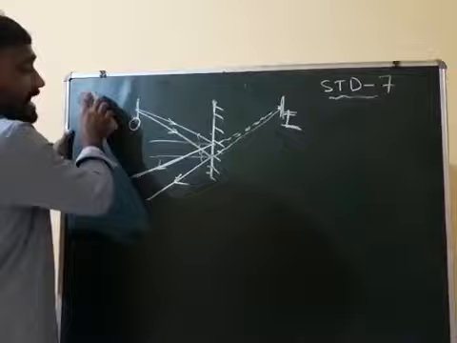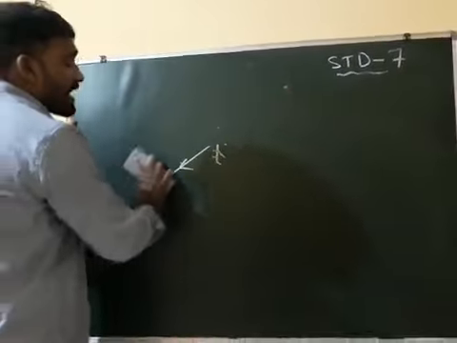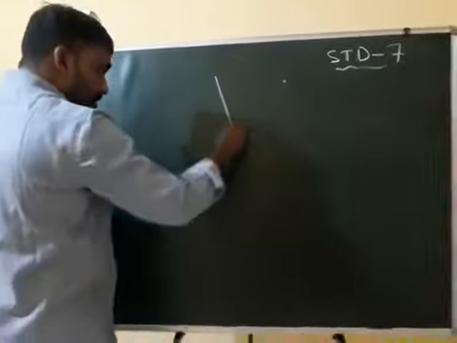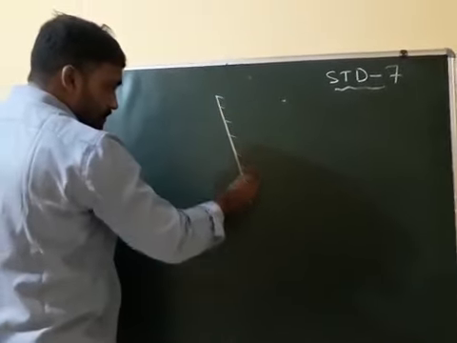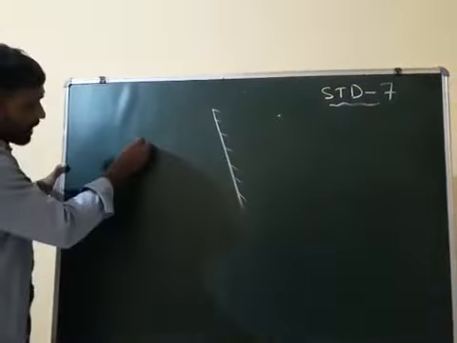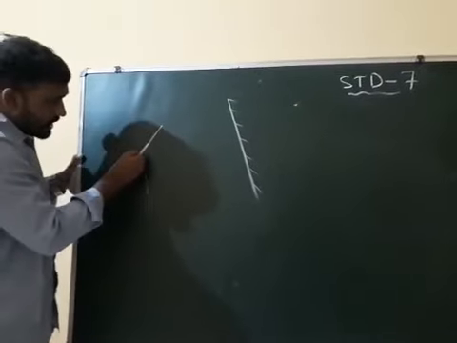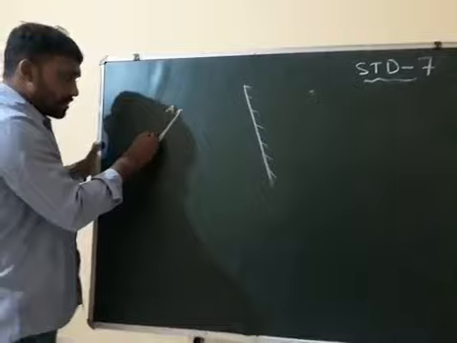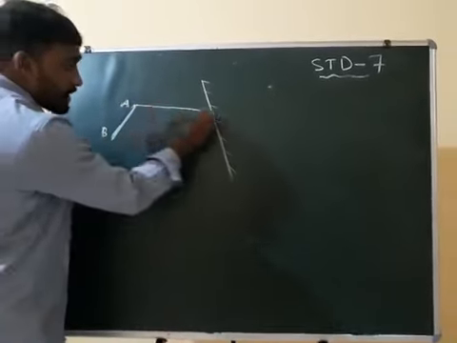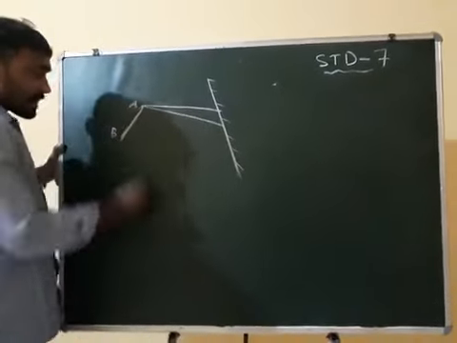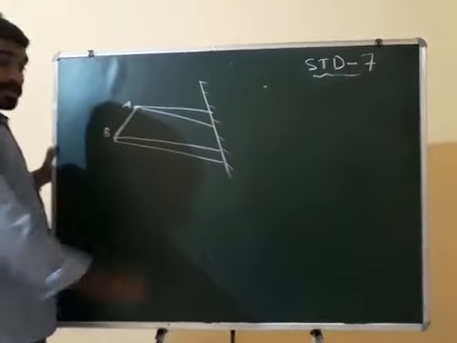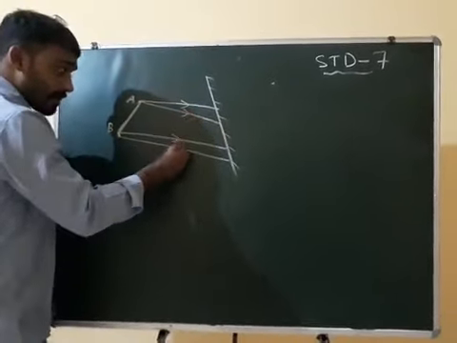Now another one is the extended object. Which object? Extended object or larger object. Let's see. Suppose this is our mirror. One object is here, and suppose you are taking one pencil, A, B. From each point two incident rays will fall. How many incident rays? Two incident rays will fall. And they will also reflect or not.